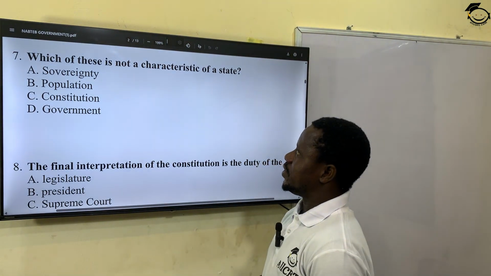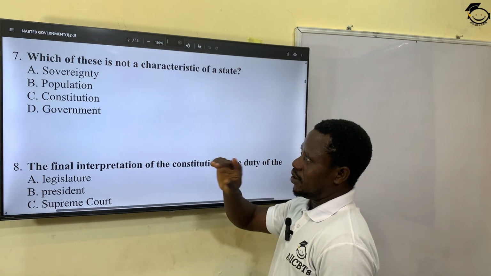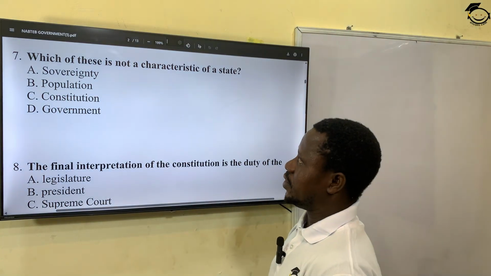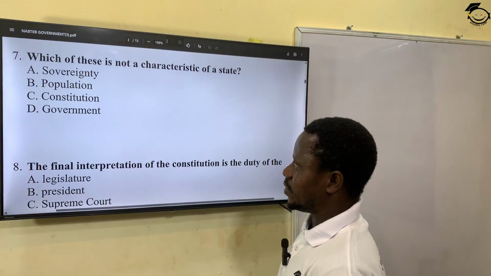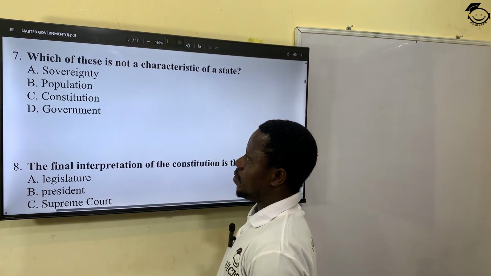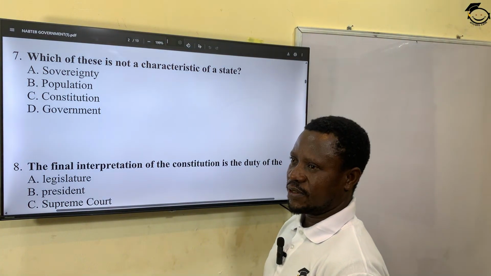Which of these is not a characteristic of a state? In other words, all are characteristics of a state except one. Okay? Let's see. Sovereignty, population, constitution, government.